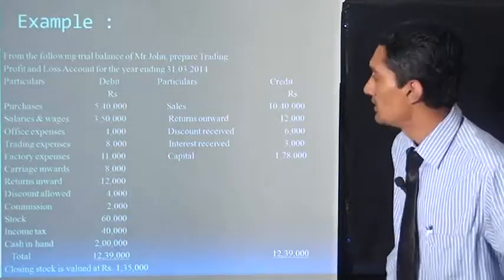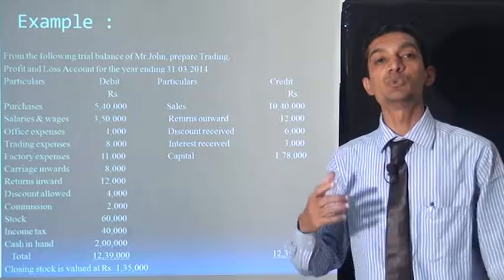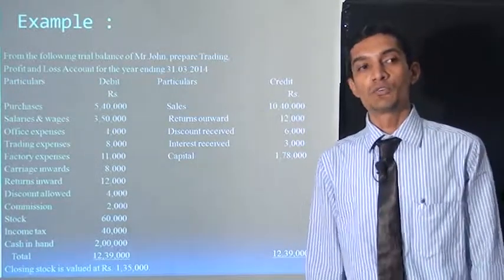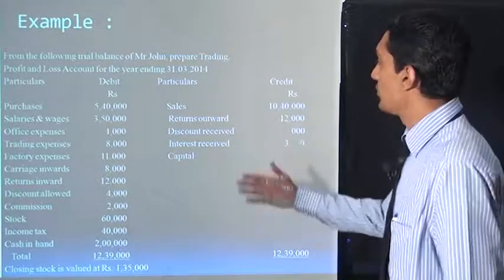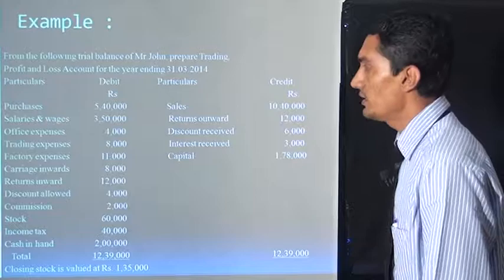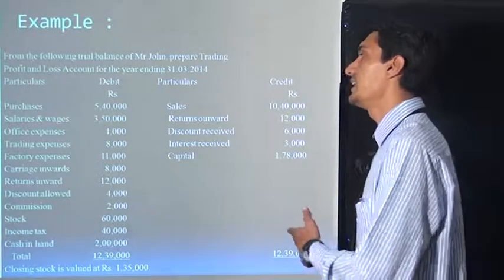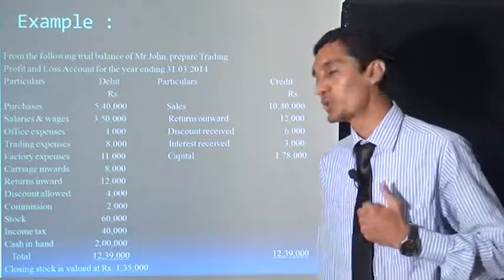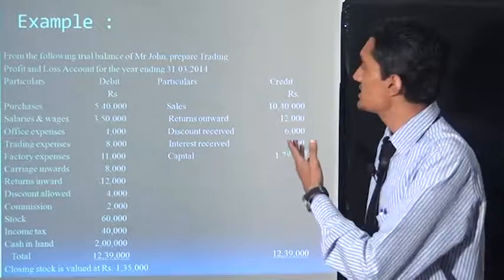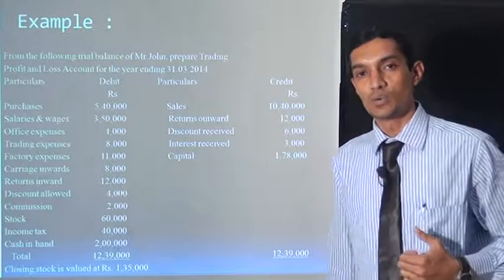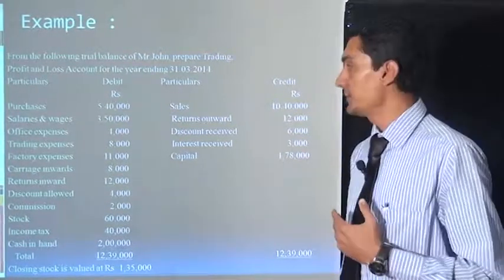Now next, okay, this is the example. We take numerical examples from these sums. From the following trial balance of Mr. John, prepare a trading and profit and loss account for the year ending 31st March 2014. Now this is the sum. We are preparing two accounts. First is the trading account and then the profit and loss account. Now we are going to prepare the first one.